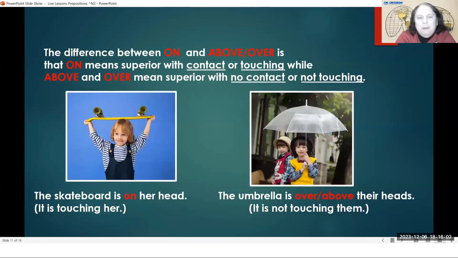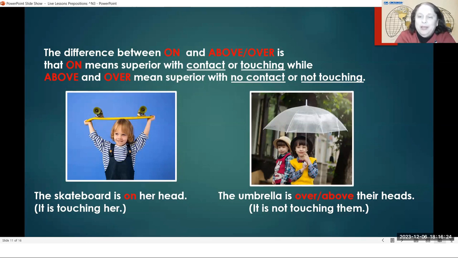Here's another example. The skateboard is on her head. Now that's kind of silly because a skateboard usually is on the ground and your feet are touching the skateboard. But this child is being silly and she put the skateboard on her head. So the skateboard is on her head. It is touching her head.